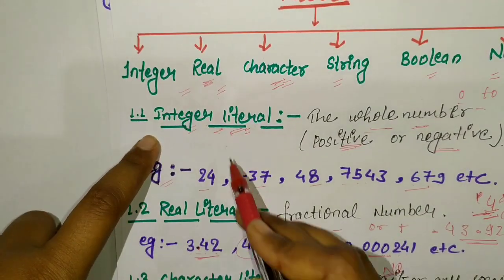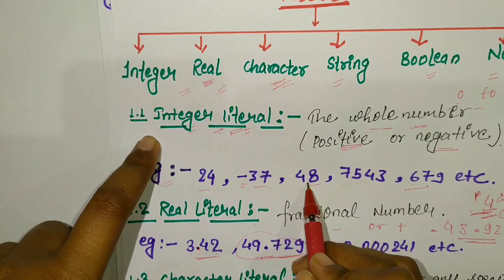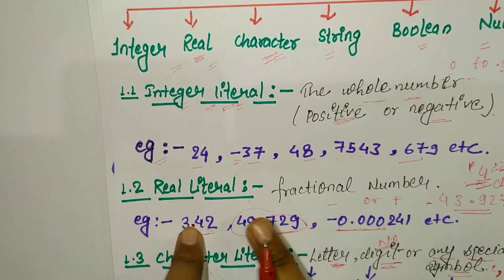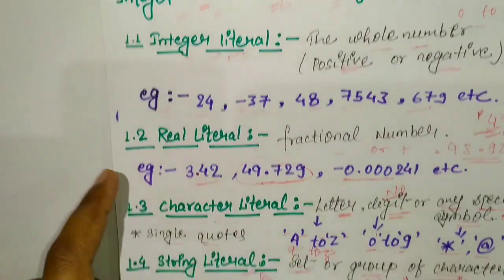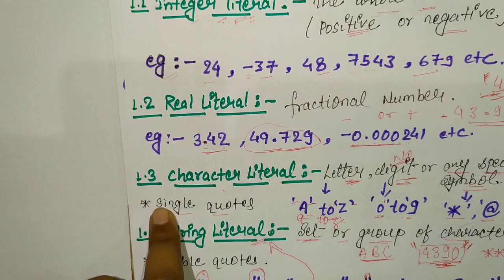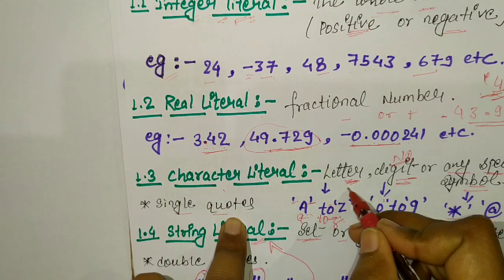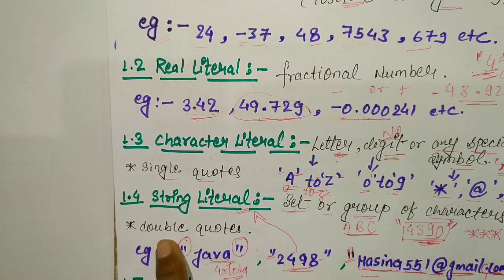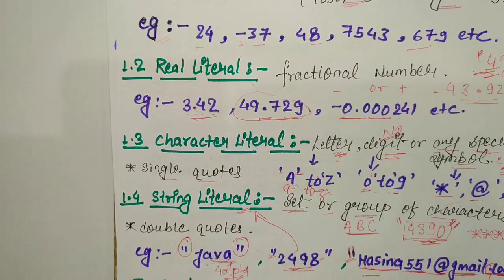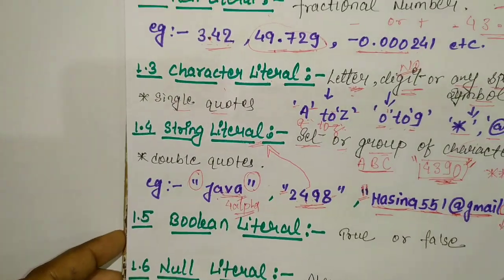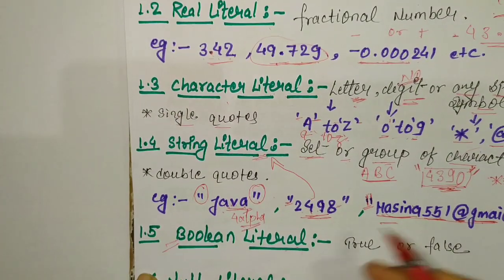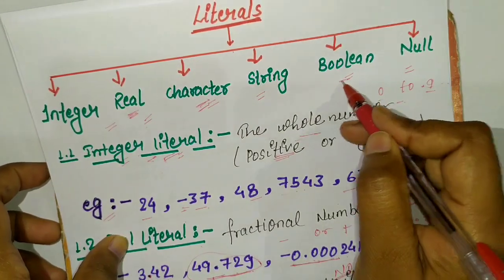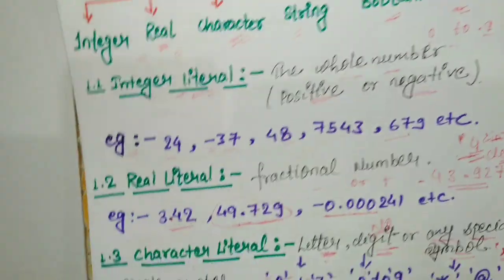Here, integer means any number without any quote. Real literal means a fractional number using a point. Next, character literals use a single quote, with any letter, digit or special symbol. Then the string literal means double quotes around a group of characters. Next one is Boolean. After that we will discuss null.